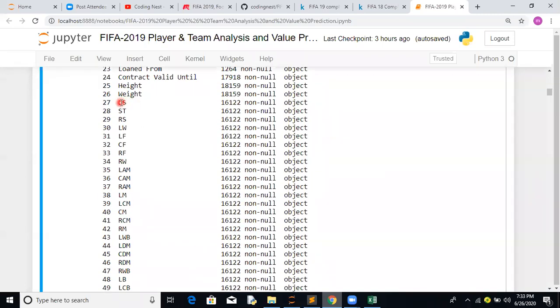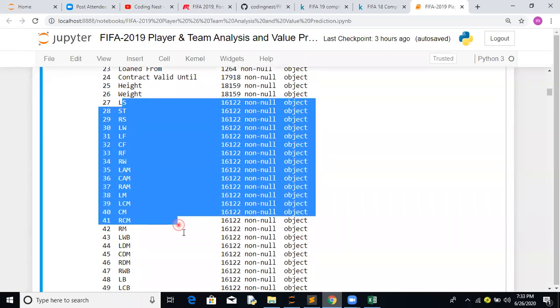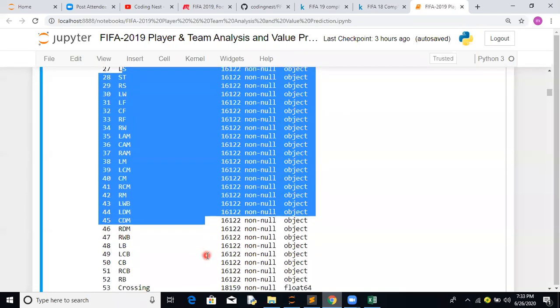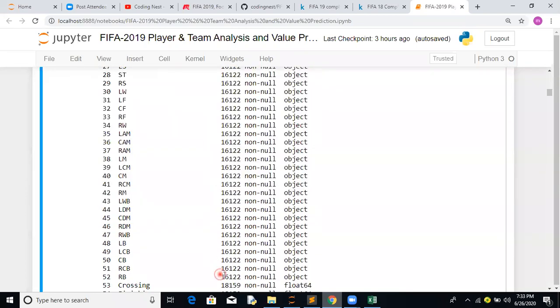The rest of the features, from 27 till RB, are all related to the positions a player plays and what potential he is going to present. It all depends on your natural liking skills, like for Cristiano Ronaldo, like for Neymar Jr. So we're going to consider only those things.